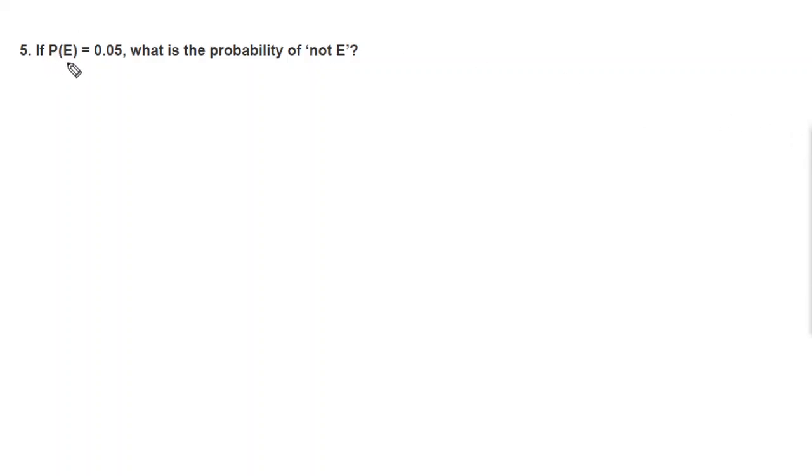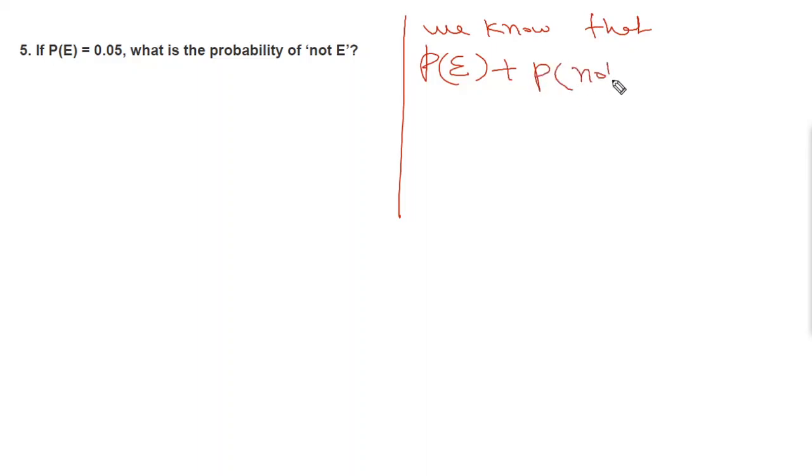Now we'll move to question number 5. Here, if P of E equals 0.05, what is the probability of not E? You know the formula. We'll write the formula here. We know that P of E plus P of not E equals 1.